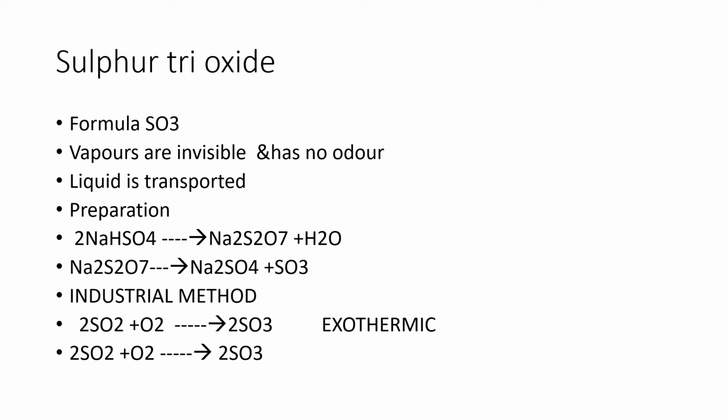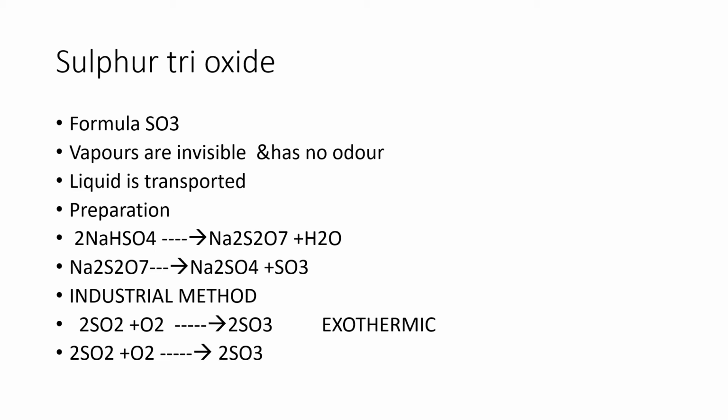Sodium bisulfate, NaHSO4, when subjected to heating, gives Na2S2O7 plus water. Na2S2O7 is known as sodium pyrosulfate. Na2S2O7 again dissociates to give Na2SO4 plus sulfur trioxide, that is, sodium sulfate plus sulfur trioxide.